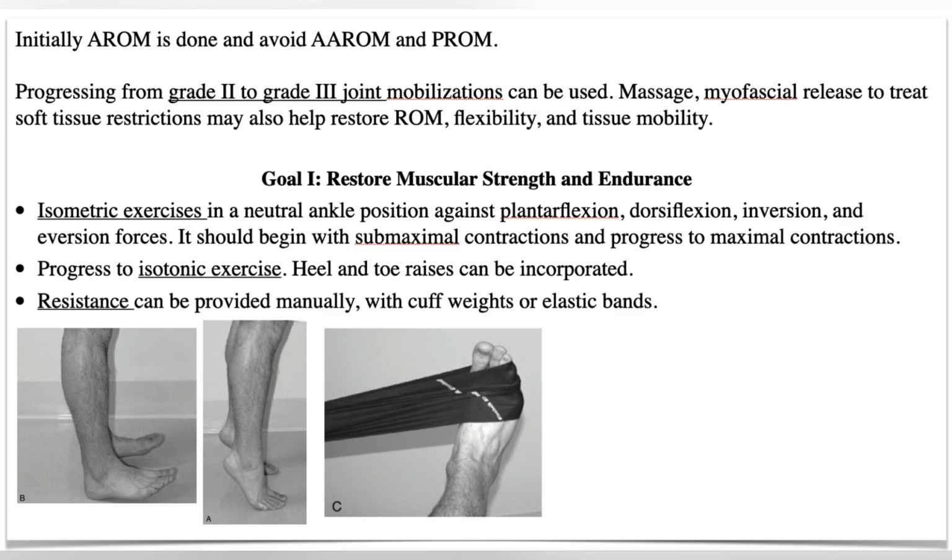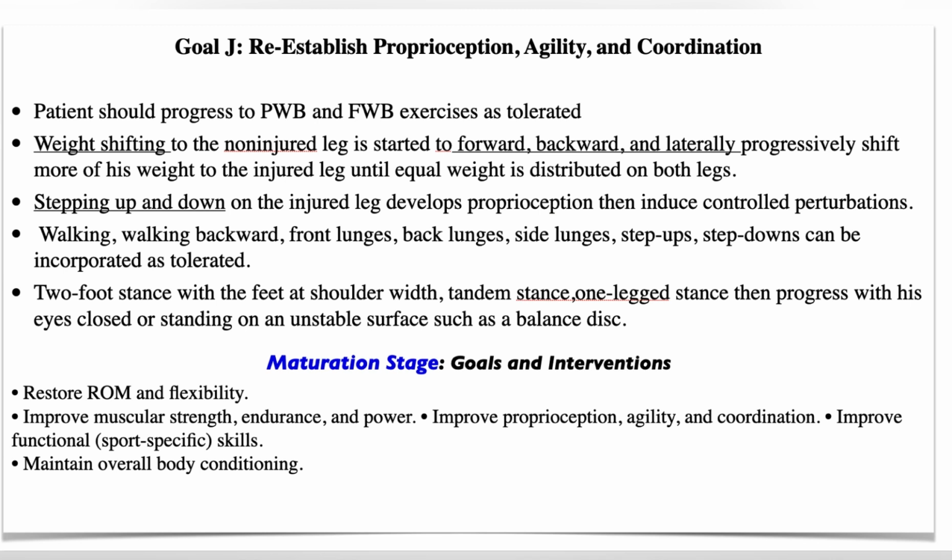Now the next goal is to reestablish proprioception, agility and coordination. So now progress to full weight bearing exercises, and perform weight shifting exercises: forward, backward, side to side, and stepping up and stepping down exercises. You can also induce perturbations in order to increase the proprioception of the patient. And you can also perform walking, backward, forward, and lunges.